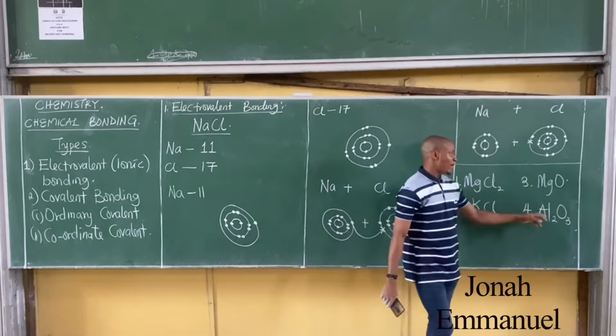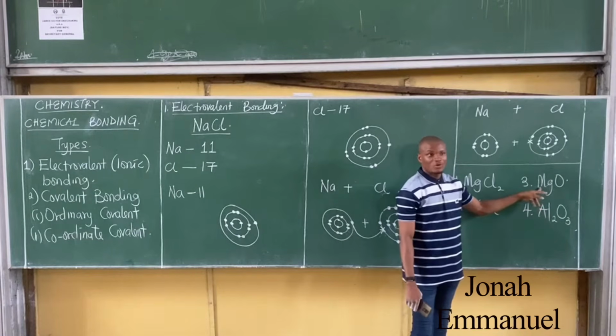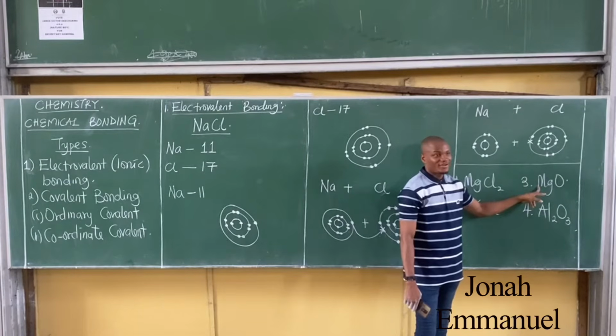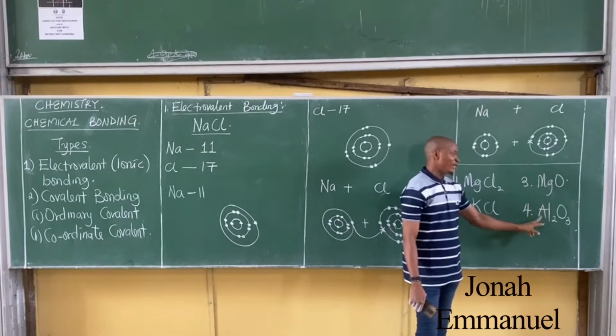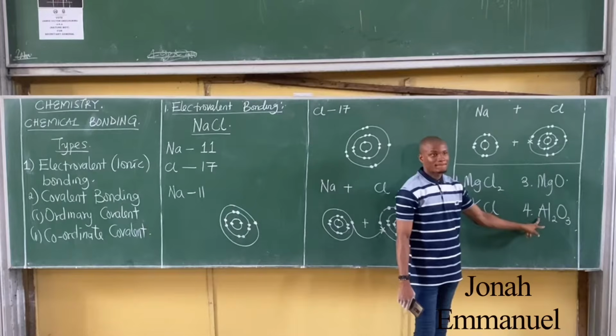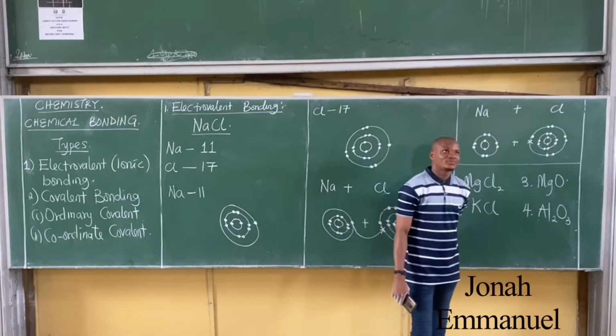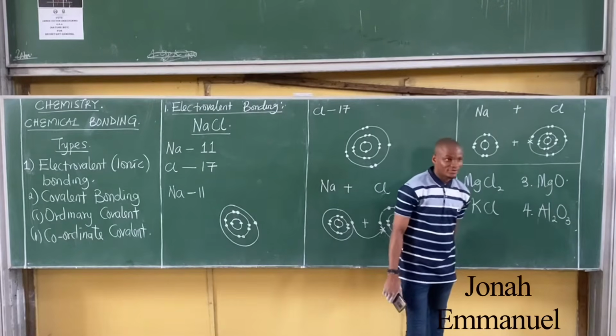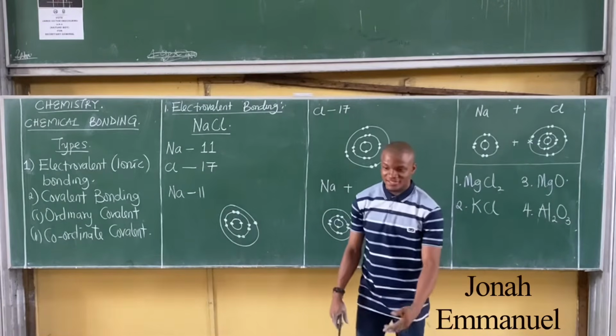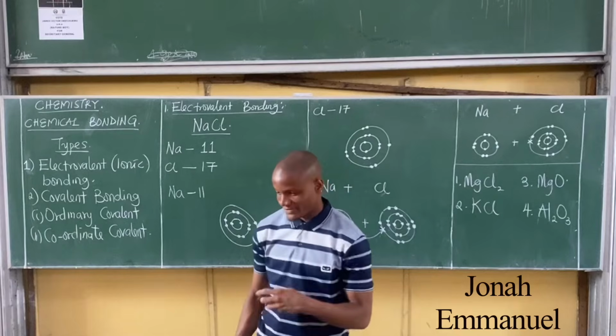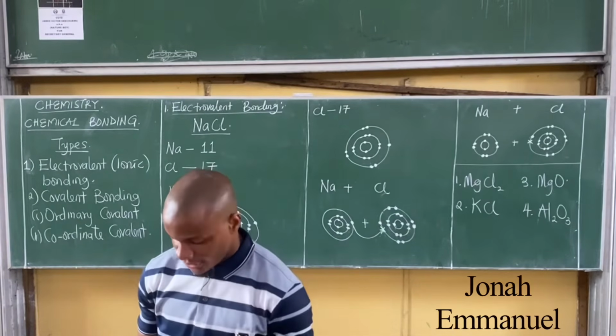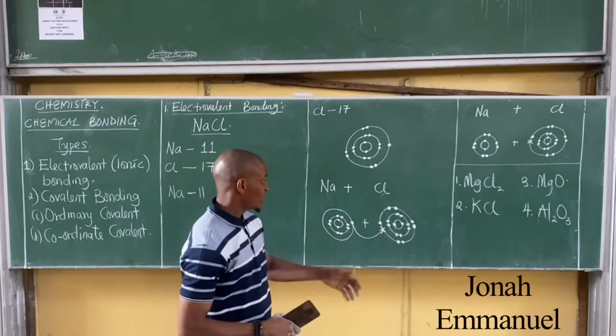What's the oxidation number of magnesium here? How many? +2. What's the oxidation number of aluminium here? We did this stuff in the previous class. Oxidation number concept. Okay. Hope you can draw these things.